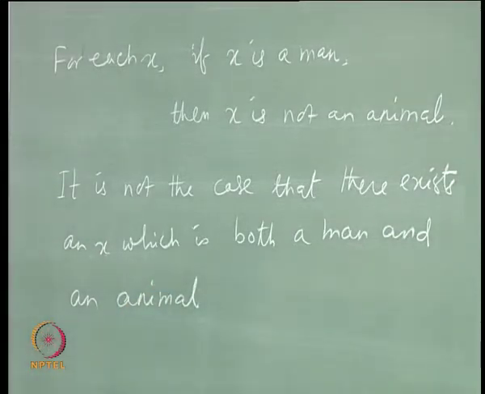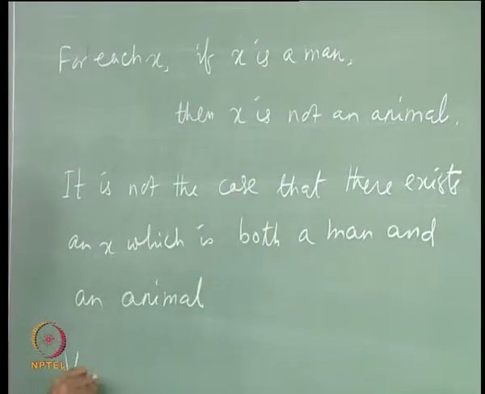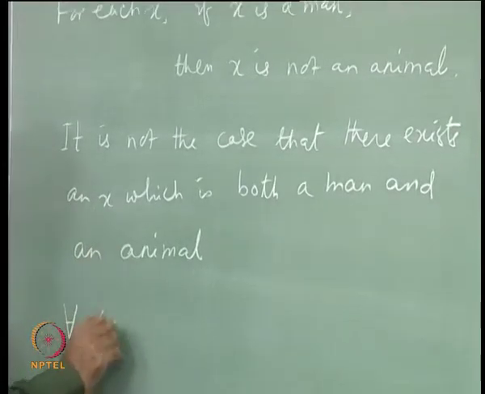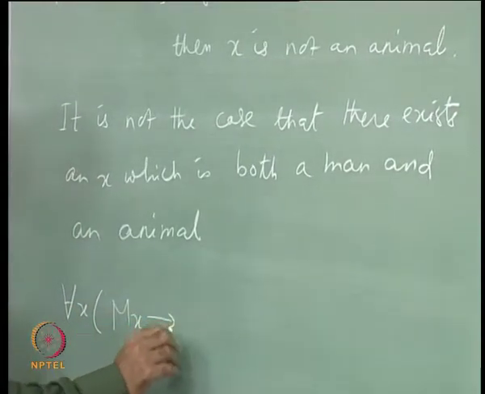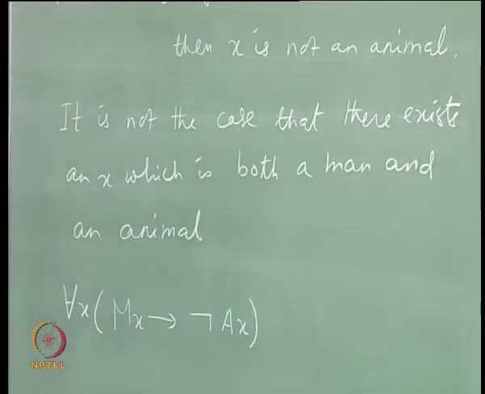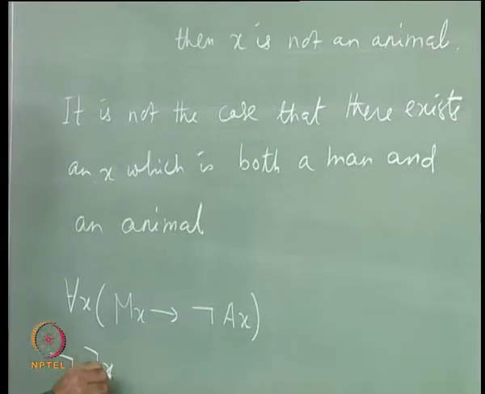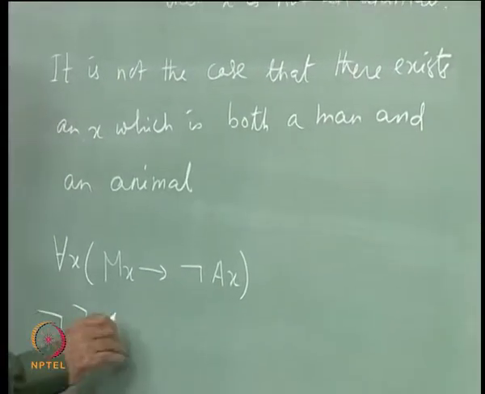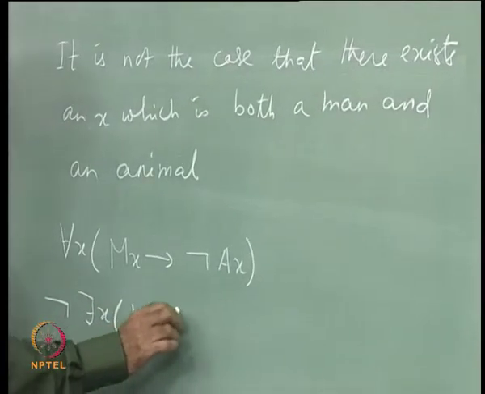Once you write this way, it will be easier to translate it to first order logic. For the first one, you would translate as for each x, if x is a man, then x is not an animal. In the second way, you would write, it is not the case that there is one x which is both a man and an animal.